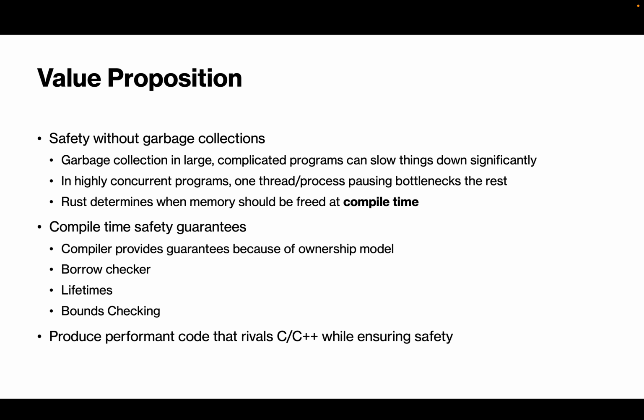So Rust does this safety using a variety of things listed below, like the compiler, what is called the borrow checker, lifetimes, and bounds checking. I won't go too detailed into these, but generally speaking, the compiler was built around safety first. So it was built in mind considering all the features Rust wanted to support with regards to safety at compile time. The borrow checker is a system where, put short, there can be many readers or a single writer to a value. And this allows processes to create these complex relationships without having too much complexity for the programmer. And I'll explain that more in the next slide as well.